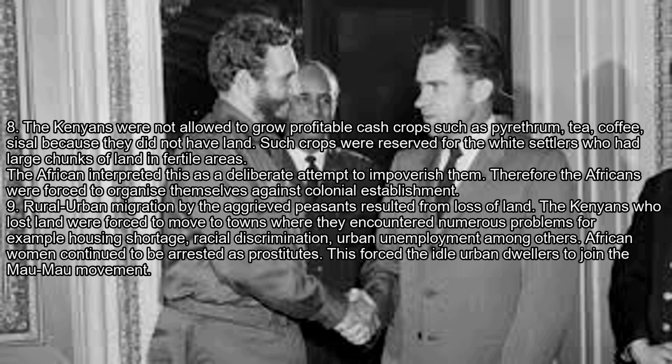9. Rural-urban migration by the aggrieved peasants resulted from loss of land. The Kenyans who lost land were forced to move to towns where they encountered numerous problems, for example housing shortage, racial discrimination and urban unemployment, among others. African women continued to be arrested as prostitutes. This forced the idle urban dwellers to join the Mau Mau movement. 10. Due to loss of land, Africans were forced to start selling off their cattle. The colonial government argued that Africans did not own enough land to keep large herds of cattle. They said they could end up trespassing on vacant land. This did not please Africans because it directly impacted their economic livelihood.